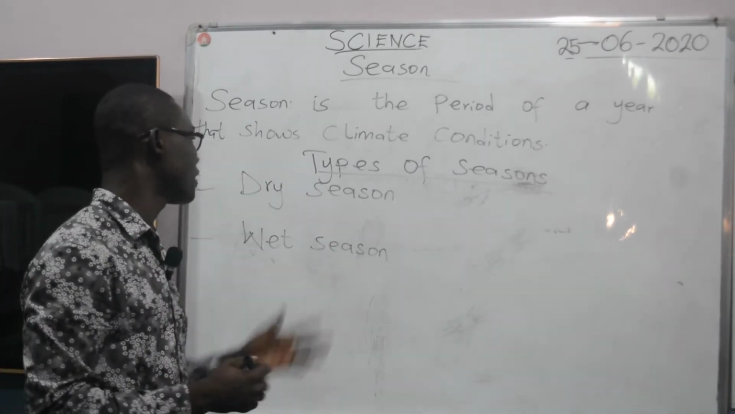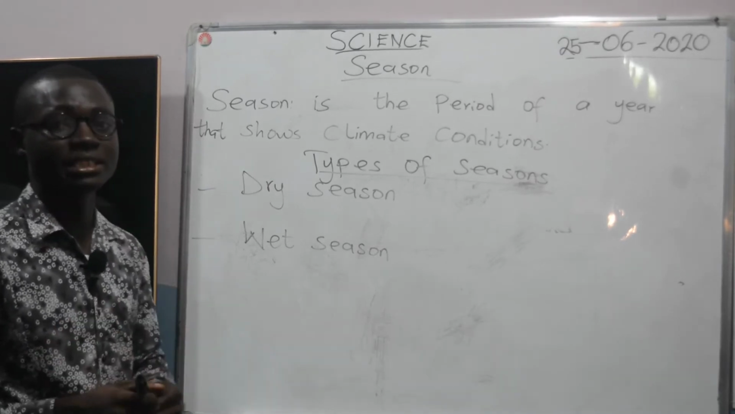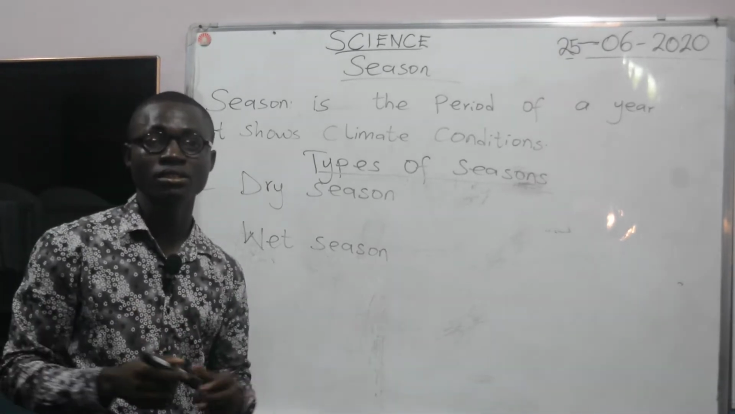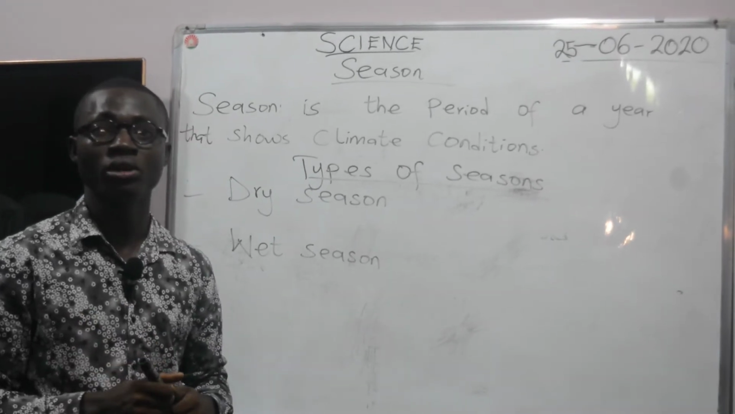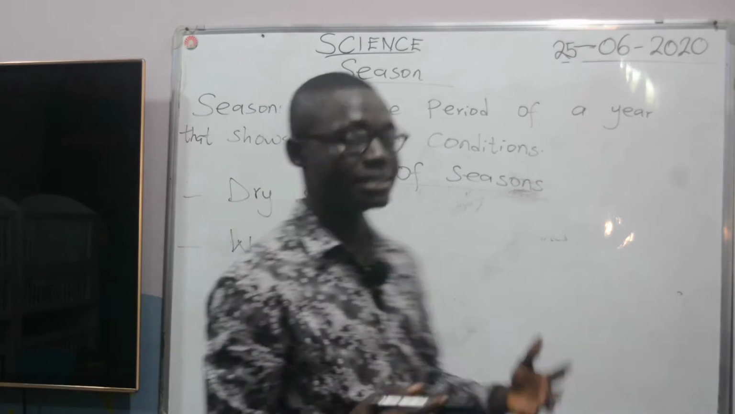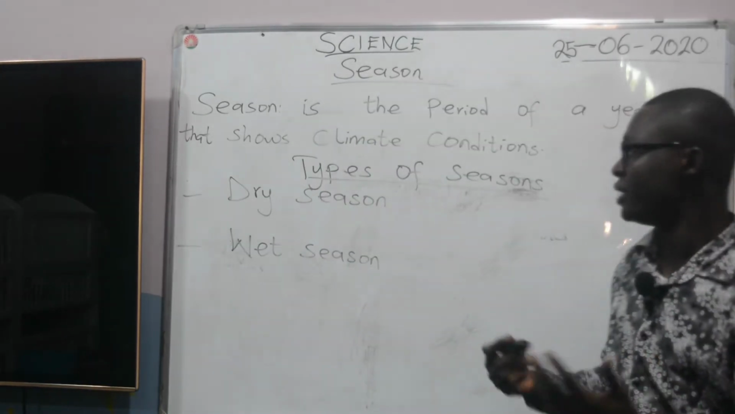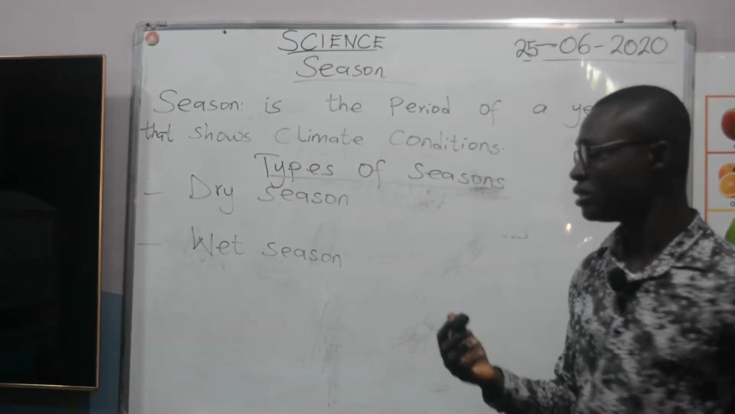The dry season is also called Harmattan season. Now let's define dry season. Dry season is any type of season whereby there is no amount of rainfall, whereby there is sunshine. That is why we experience dry season.